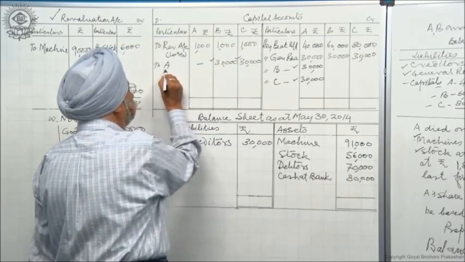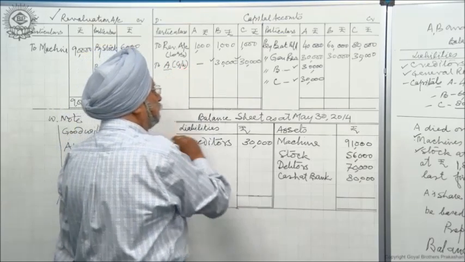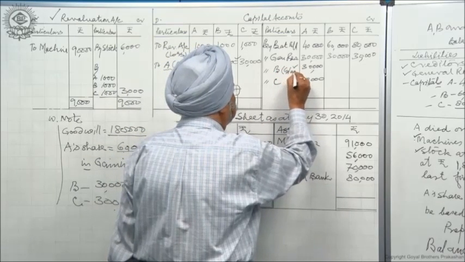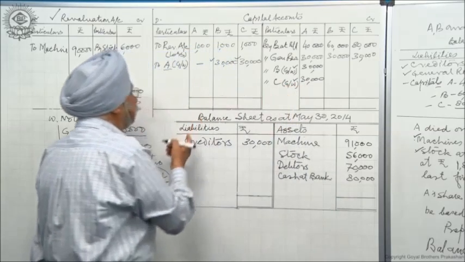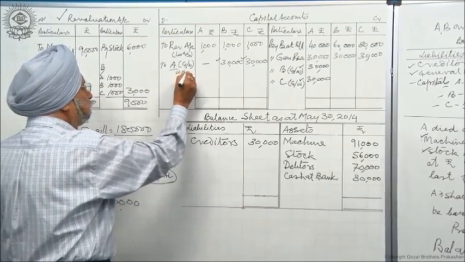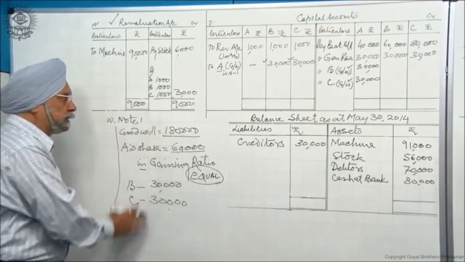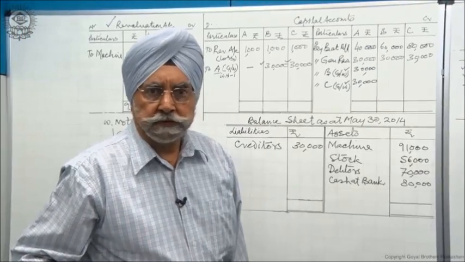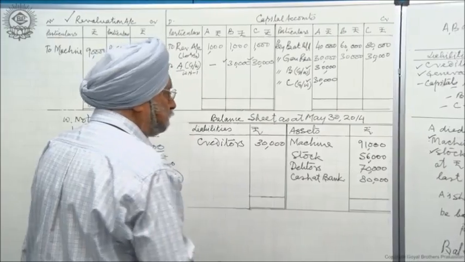The amount goes to A. Within brackets, write down G/W, that is goodwill. Here also you can write within brackets goodwill. And you can give reference to the working note. Tell the examiner, please see working note number 1. He will come here, find working note number 1, and see that you have yourself calculated this figure and have not got it from some other source. So this is the treatment of goodwill.